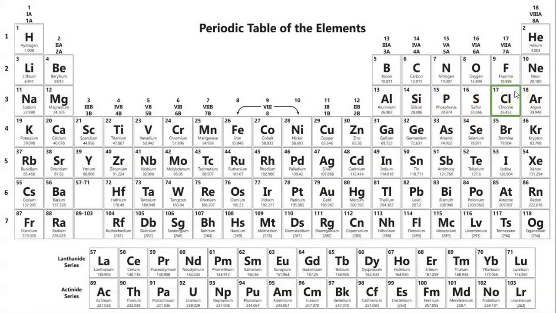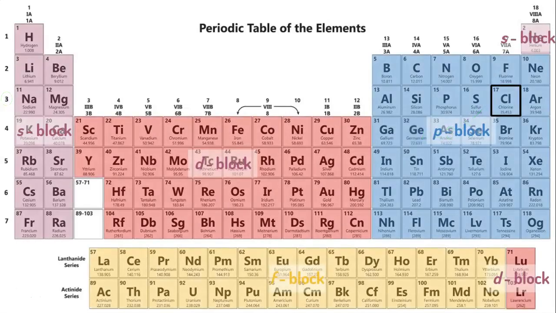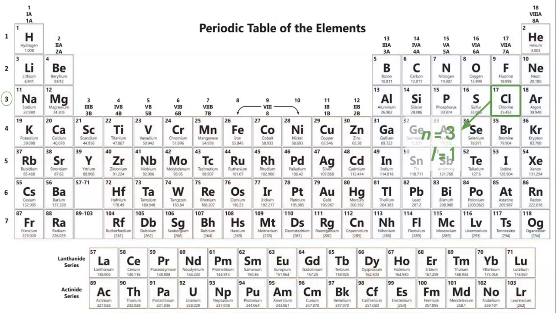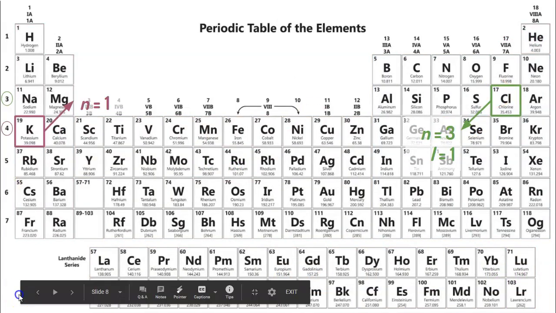So looking at chlorine, for instance. Chlorine is in our third row, so we know that our principal quantum number, N, is 3. Looking at where chlorine is compared to the blocks, we know it's in the P block. Since it's in the P block, it's a P orbital, and we know that P orbitals have an L of 1, so chlorine's L equals 1.